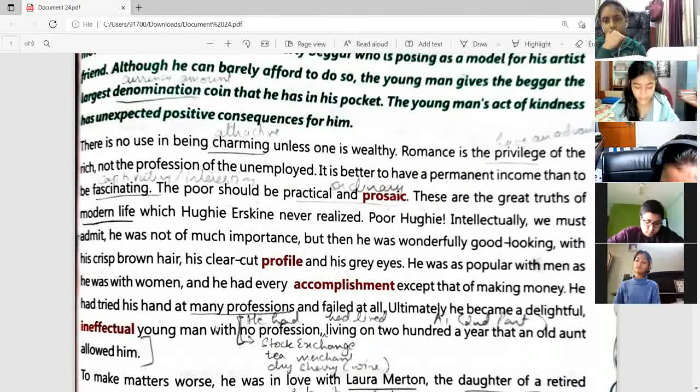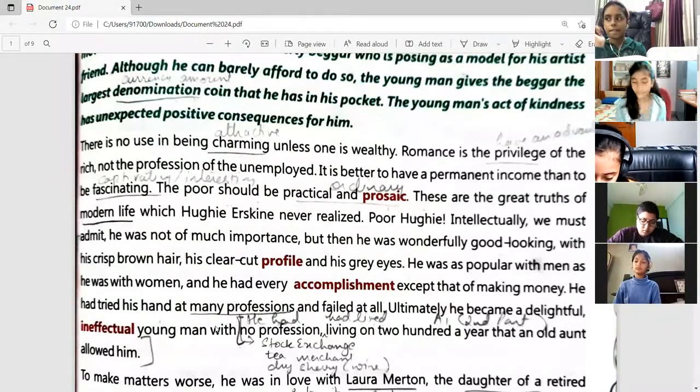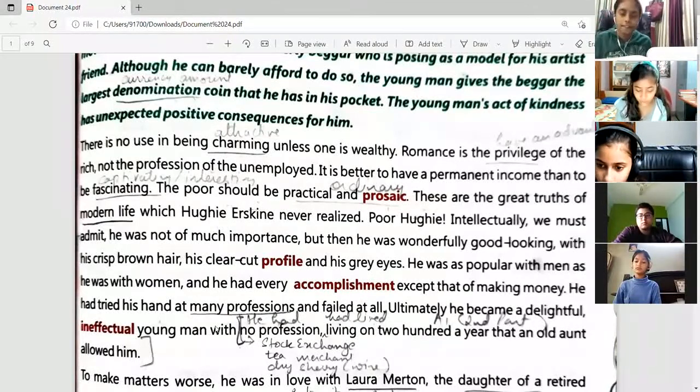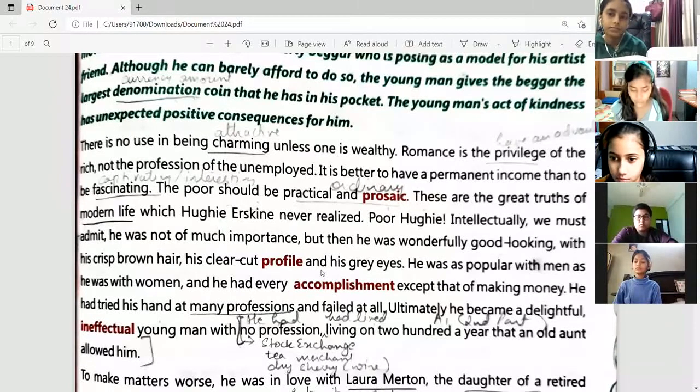Intellectually, we must admit he was not of much importance, but then he was wonderfully good looking with his crisp brown hair, his clear cut profile, and his grey eyes. He was as popular with men as he was with women, and he had every accomplishment except that of making money. He had tried his hand at many professions and failed at all. Ultimately, he became a delightful, ineffectual young man with no profession, living on 200 a year that an old aunt allowed him.